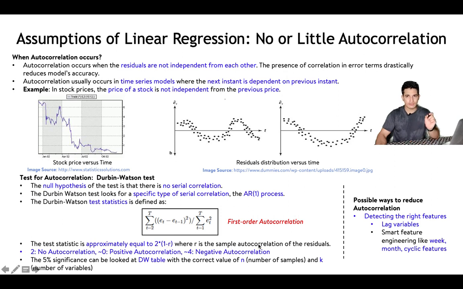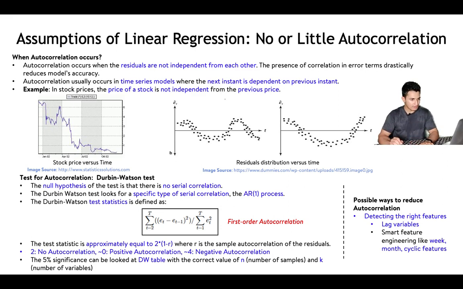We know that correlation varies between 1 and minus 1, right? So let's see, if my correlation is 1, it means highly positively correlated. So 2 into (1 minus 1) will be 0. So in case of positive correlation, the value will be 0, and if it's negative correlation, minus 1, this will become 1 minus minus 1, which will become 2 into 2, 4. In case of negative autocorrelation, it will be 4, and in case r is 0, that is there is no correlation, the value will be 1 minus 0, which is 1, into 2, 2. The test will prefer that the value comes as close to 2 so that there is no autocorrelation in the errors.